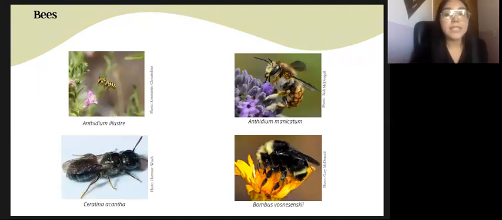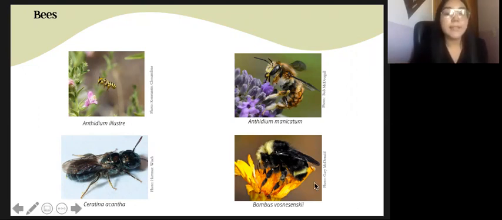Then we have Ceratina acantha. This is a small carpenter bee found in both Santa Monica Mountains and Santa Cruz Island. Ceratina exhibit signs of sociality. While each female has her own nest, she keeps an eye over the eggs she has laid until they develop into adults.